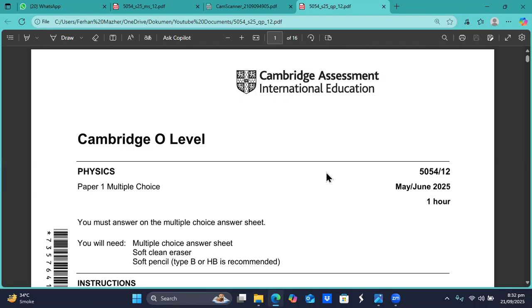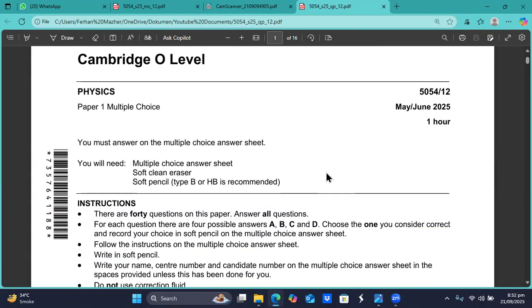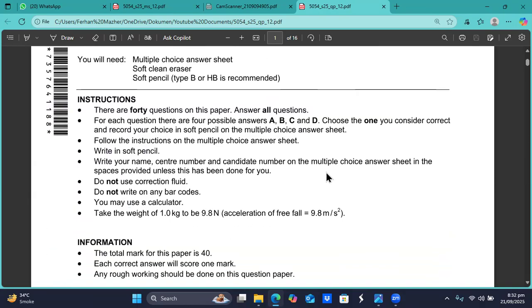So let's start today's paper, 5054/12, May-June 2025, the paper 1, the multiple choice paper.